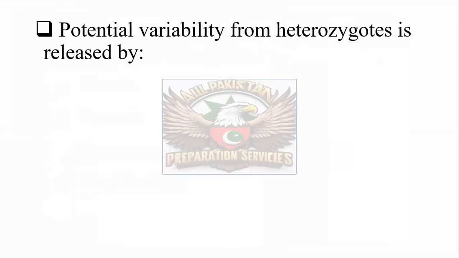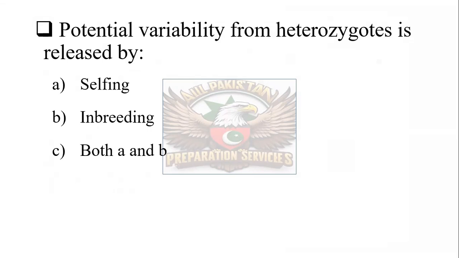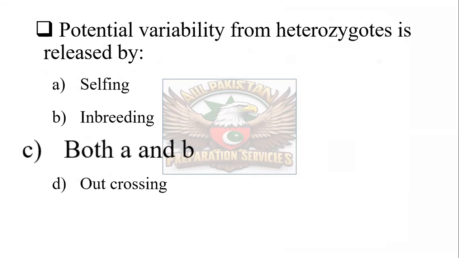Potential variability from heterozygotes is released by selfing, inbreeding, both A and B, or outcrossing. Variability from heterozygotes is released by A and B, selfing and inbreeding. If the individual or crop is a heterozygote, then potential variability is released by selfing or inbreeding.